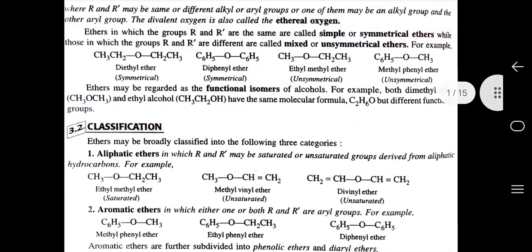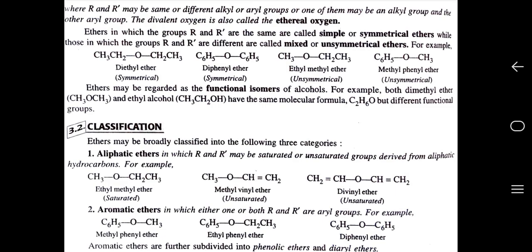Now we classify the ethers. Ethers may be broadly classified into the following three categories. First, aliphatic ethers, in which R and R' may be saturated or unsaturated groups derived from aliphatic hydrocarbon. For example, ethyl methyl ether is saturated, whereas methyl vinyl ether is unsaturated. Second one is aromatic ethers, in which either one or both R and R' are aryl groups. For example, methyl phenyl ether or ethyl phenyl ether.